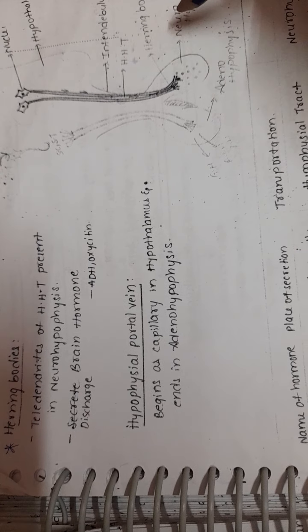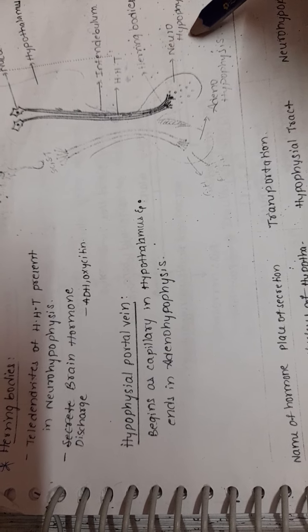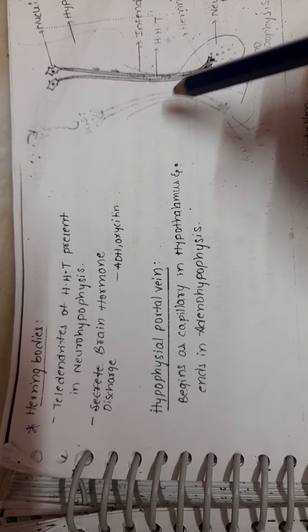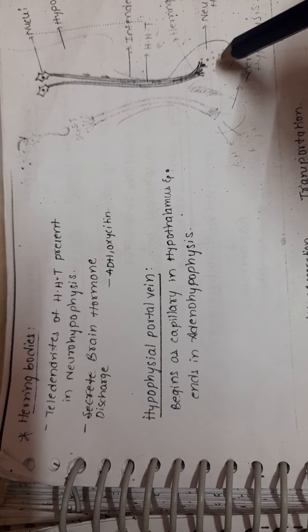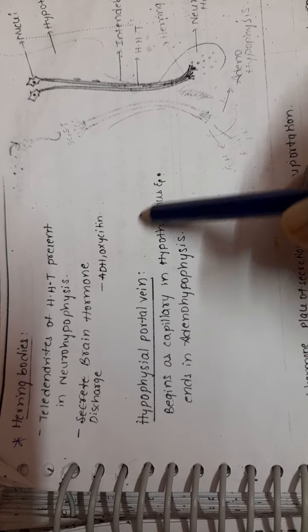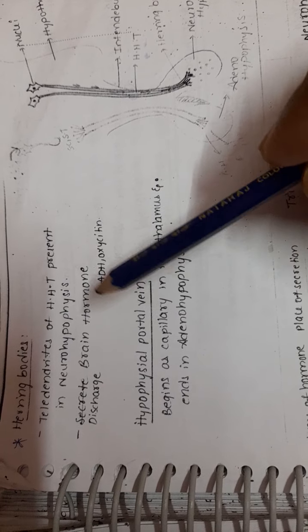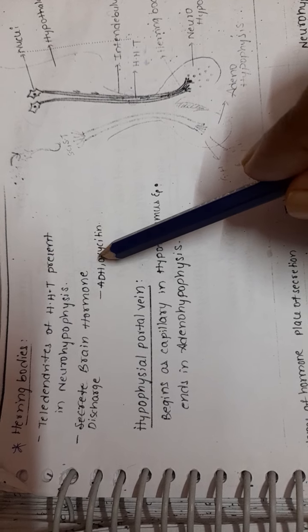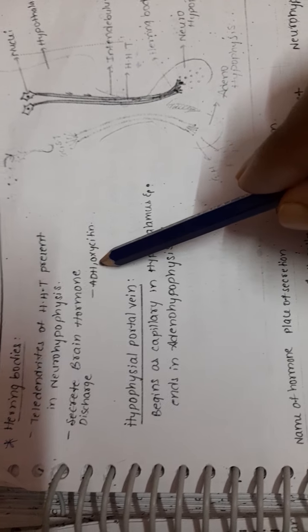They store the hormones, and now they are discharging. You can see the dots here. They are discharging the brain hormones. What are the brain hormones? ADH and oxytocin. ADH is also called vasopressin.